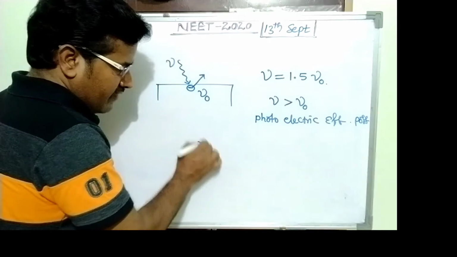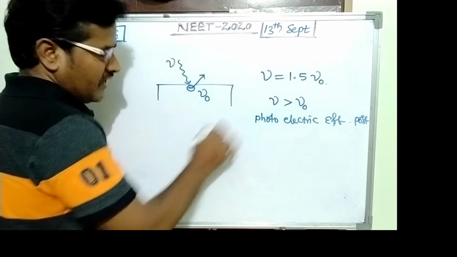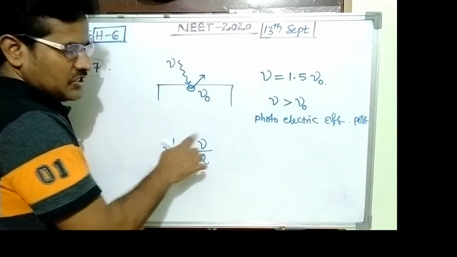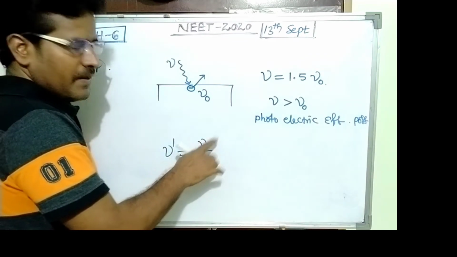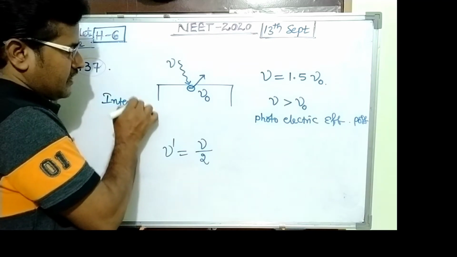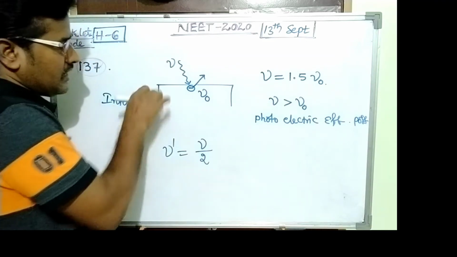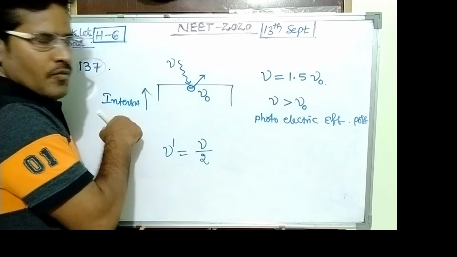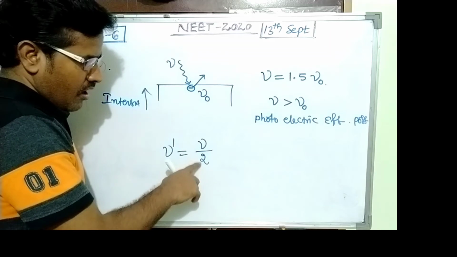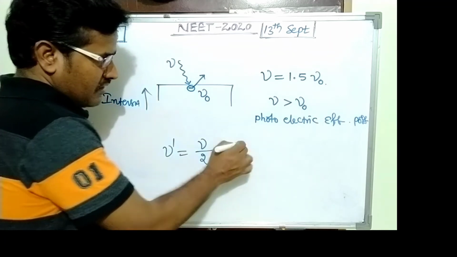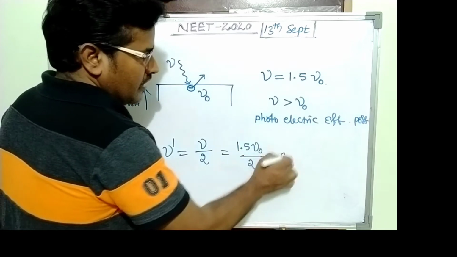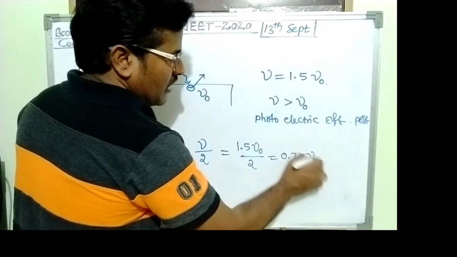If incident frequency is half of initial, but intensity of incident light is increased, intensity is doubled, what about photoelectric current? So the frequency is halved. Then the frequency value becomes 1.5 nu naught by 2, its value 0.75 nu naught.